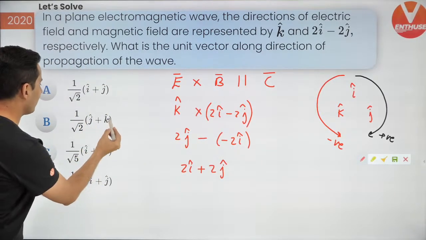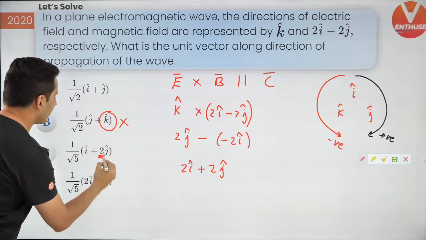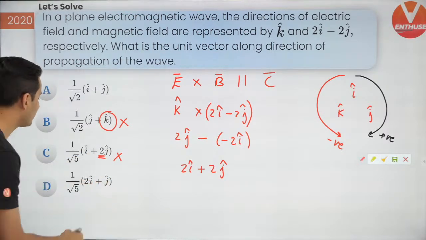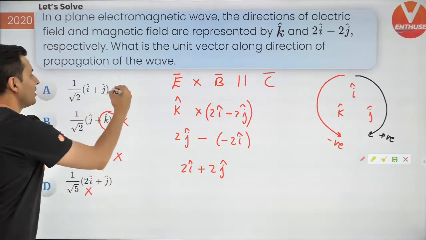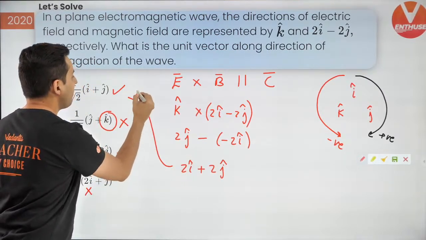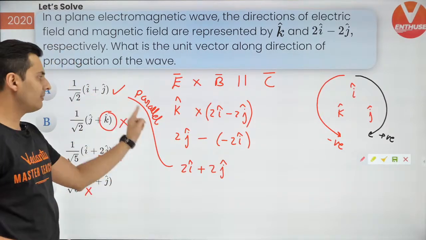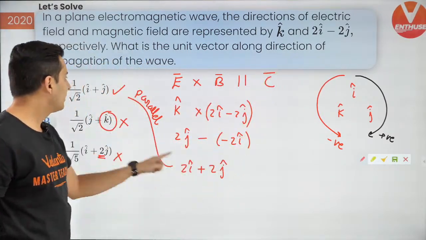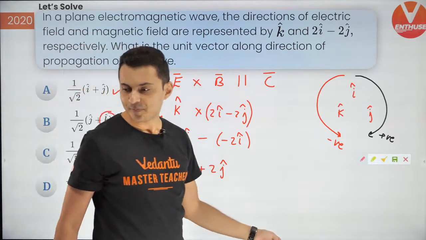Obviously there is k here, which is wrong. Here there is i plus 2j, also wrong. 2i plus j, this is also wrong. This one, yes, same coefficients, so this will be correct. It is not equal to, but parallel to this vector. So hence the direction of the speed of light will be option A. I hope this is clear.